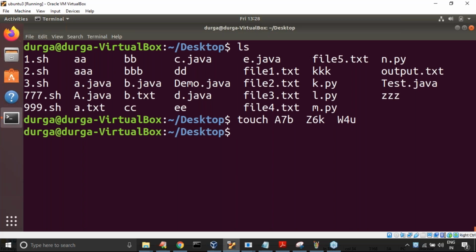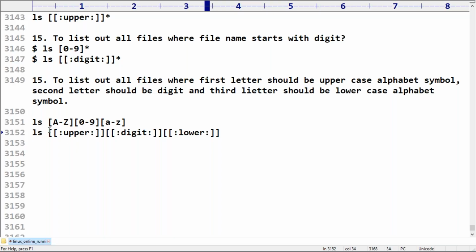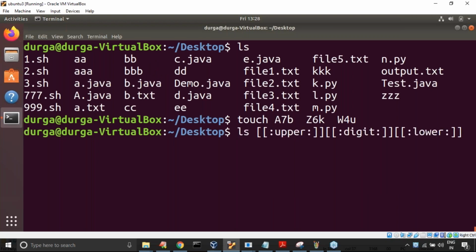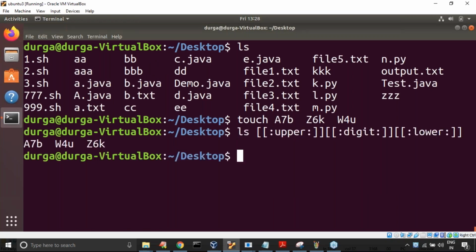Just observe a bit carefully about this. Now ls, let me use the first one. The first one may not work, we checked already, so let me go directly for the second one. Here, have a look once. Is it clearly showing or not? Please confirm, respond.